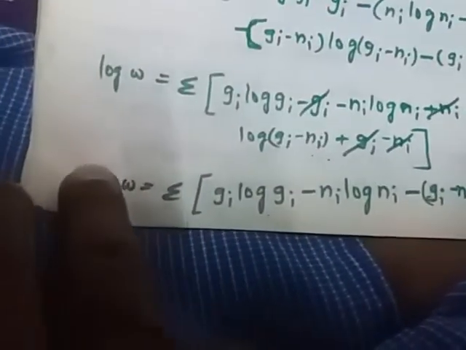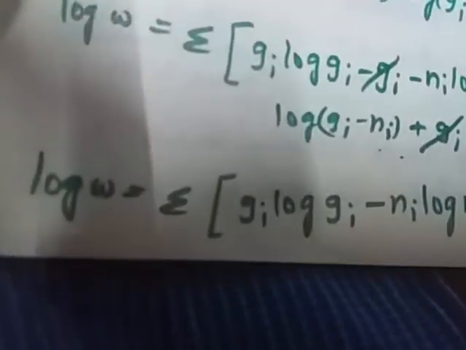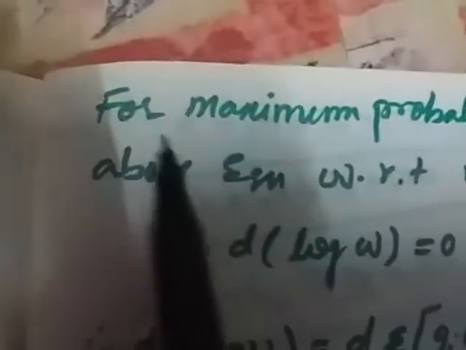In this last equation, to determine the maximum probability, we differentiate the equation with respect to ni, the number of particles.